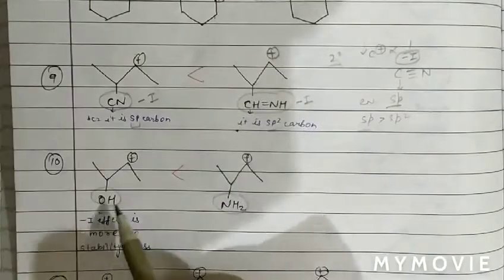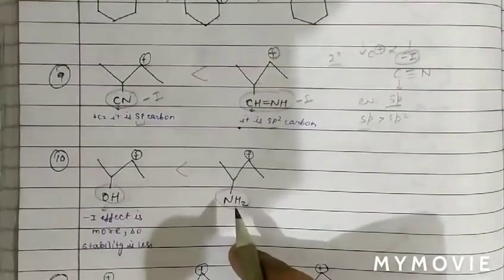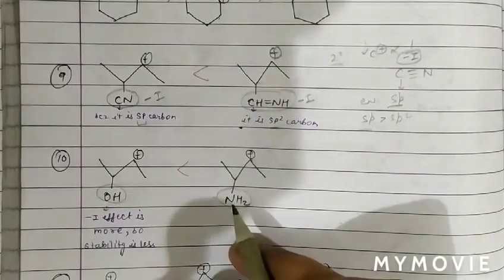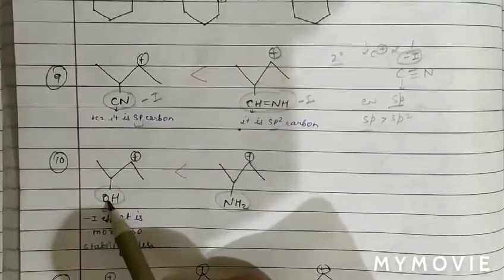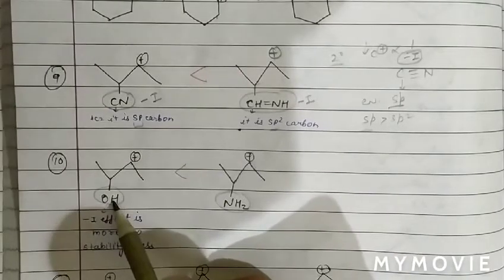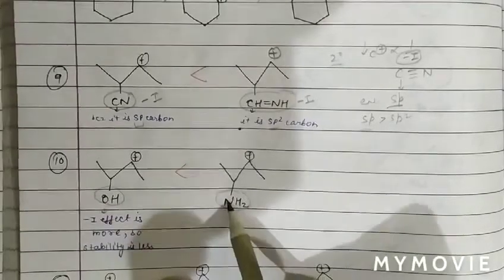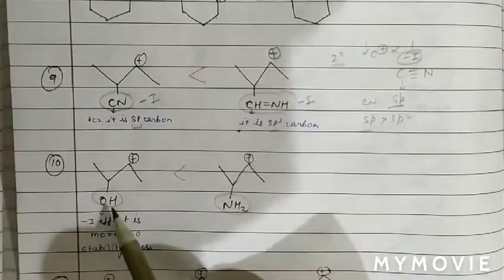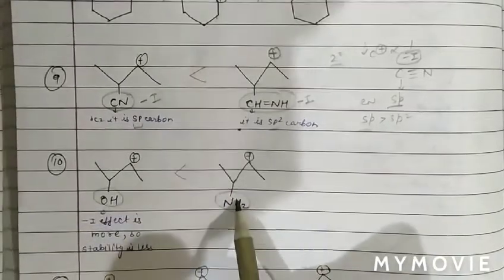One is OH and one is NH2. As we know, OH and NH2 both are minus I in nature. As we know, the electronegativity of oxygen is more than nitrogen, so the minus I effect of OH is more than NH2.